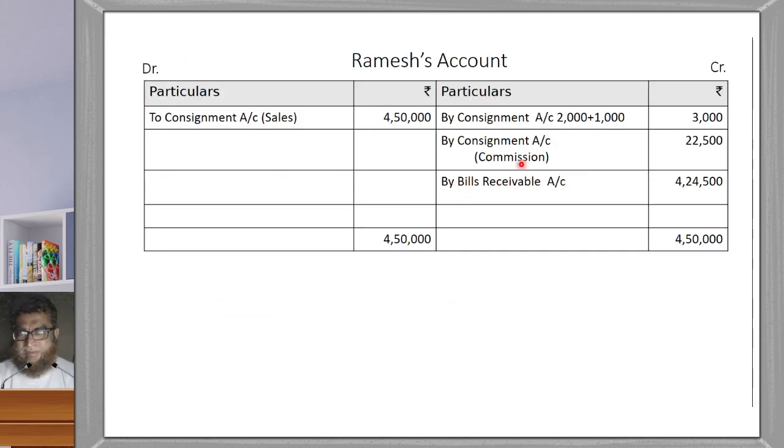It will come here as by consignment account 22,500. Now you total this: 4,50,000 minus 3,000 and minus 22,500, you will get a balance of 4,24,500. That balance is settled by issuing a bill, as given in the problem. So what we have to do is by bills receivable account 4,24,500. This is the end of this problem.